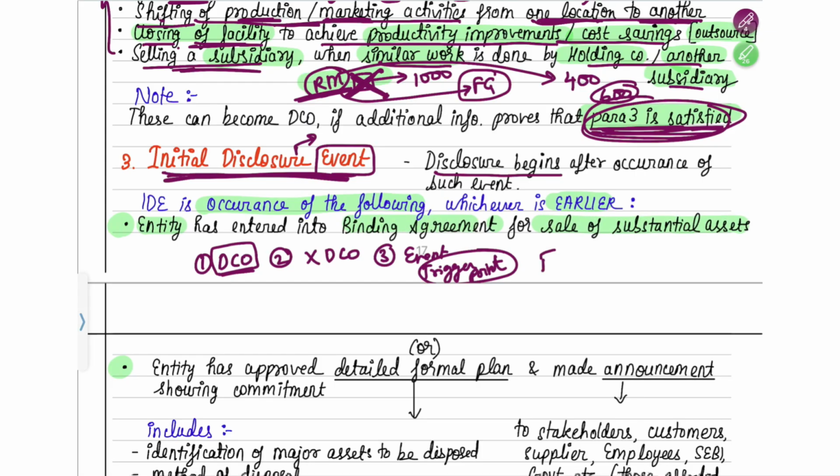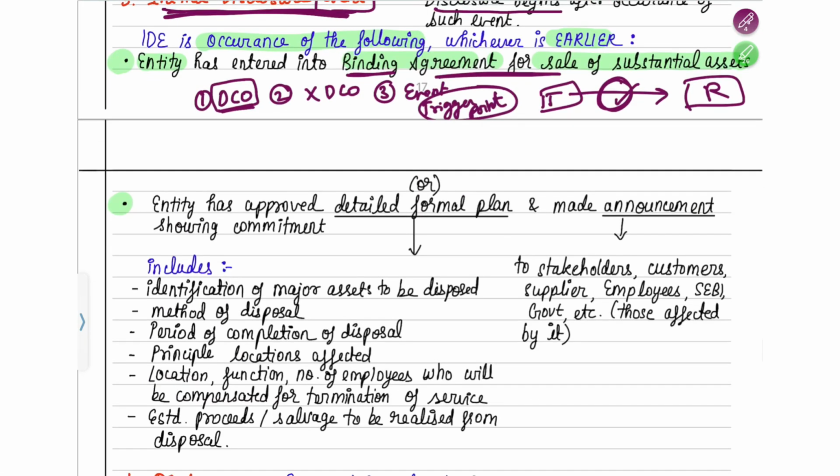That means, suppose the Tata Group has entered into an agreement with the Reliance Group, a binding agreement, that they have agreed in a legal agreement that they are going to sell all of these assets to them. Okay, either one, the agreement for sale has been made, or the event might be that the entity, that means the board of directors, has approved the detailed formal plan.